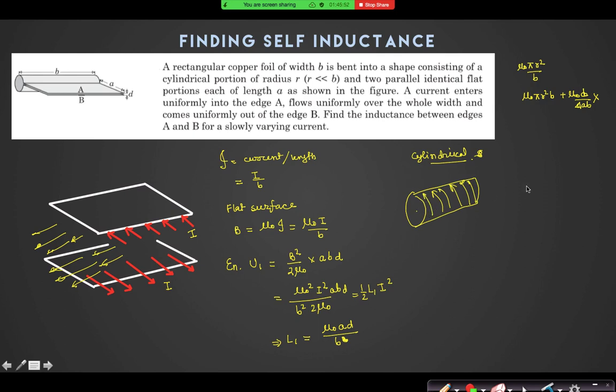So what is the magnetic field here? Can I say magnetic field is equal to mu naught into I? Look, magnetic field inside a solenoid. Do you remember the formula? What is the magnetic field inside a solenoid? Mu naught n i. n is the number of turns per unit length and i is the current per turn. So what is n into i? Is it not the current per unit length?